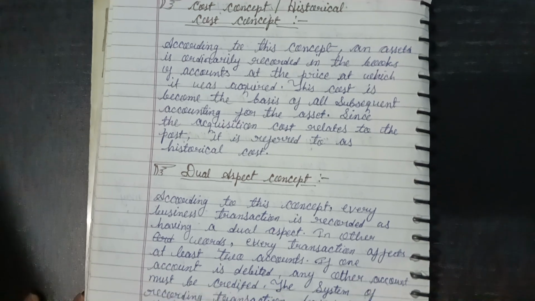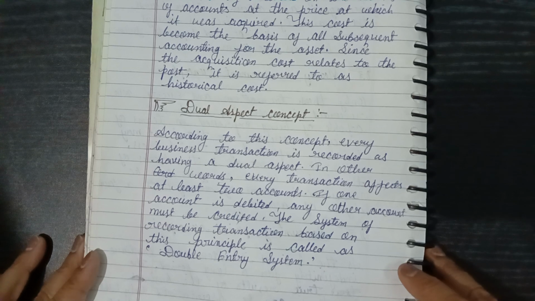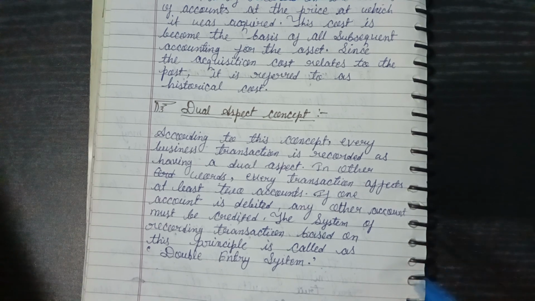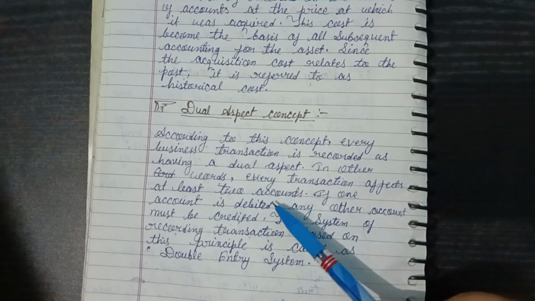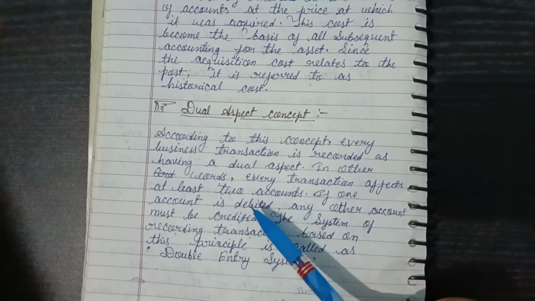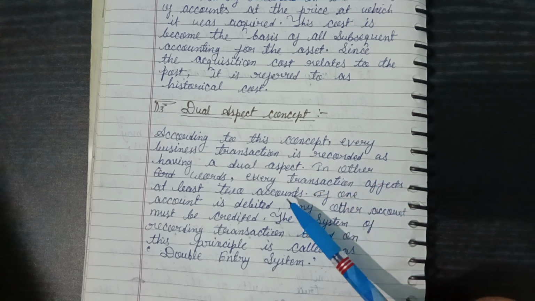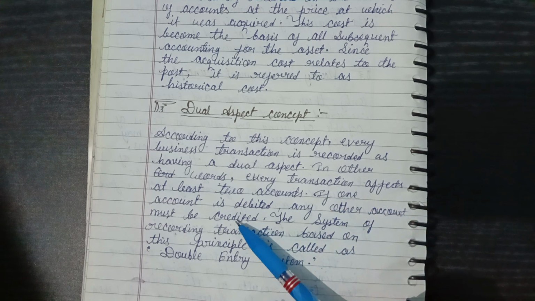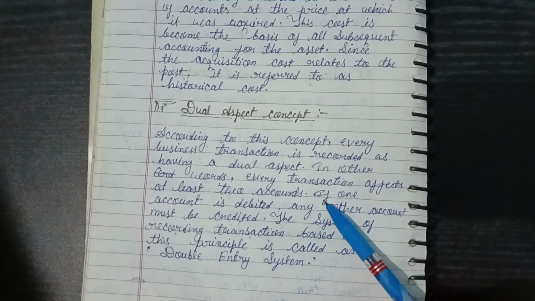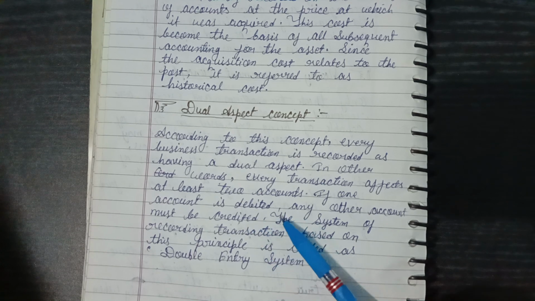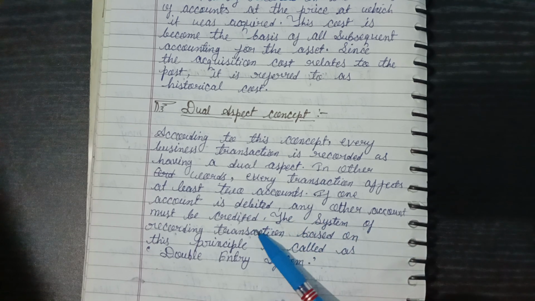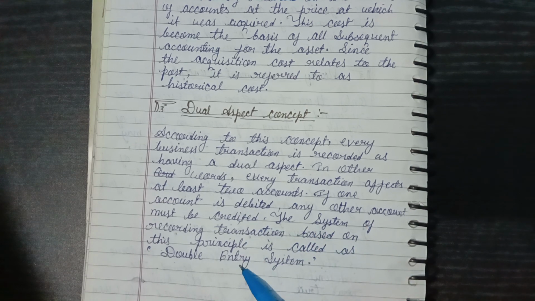Next, that is dual aspect concept. According to this concept, every business transaction is recorded as having a dual aspect. In other words, every transaction affects at least two accounts. If one account is debit, any other account must be credit. The system of recording transactions based on this principle is called the double entry system. We also discussed this.